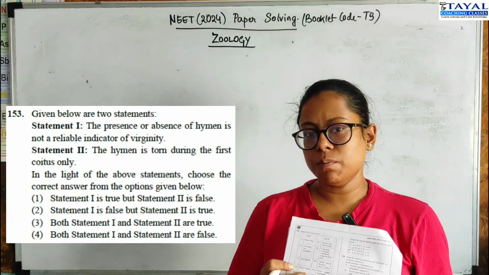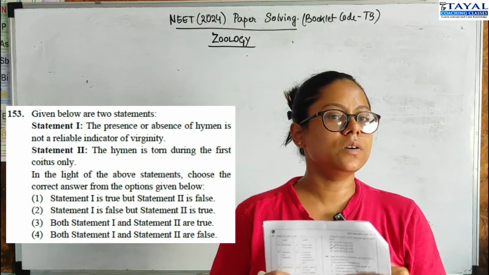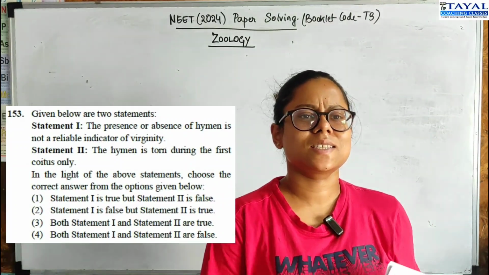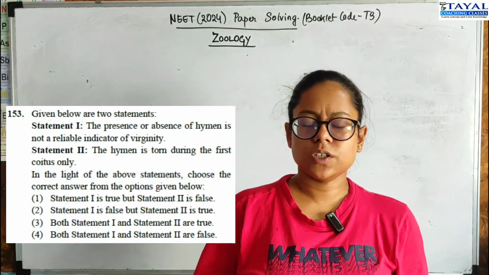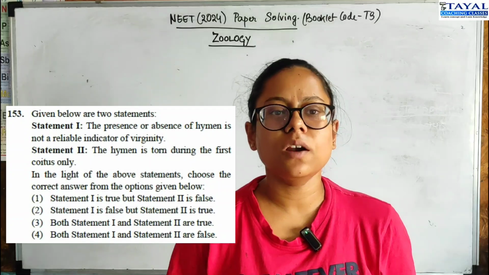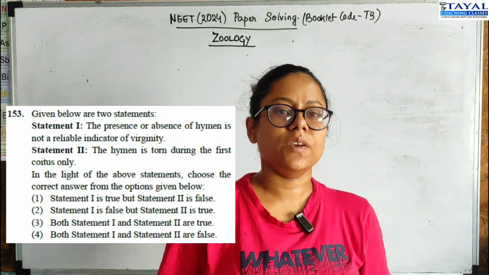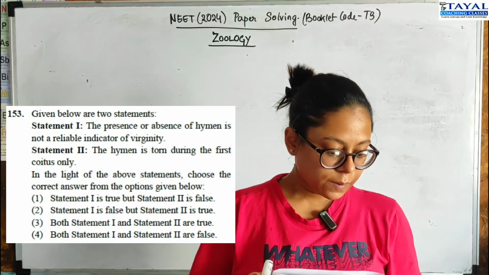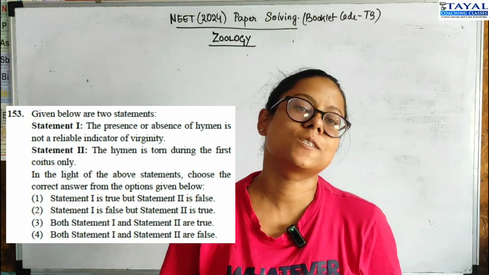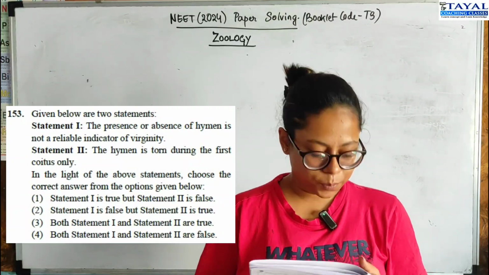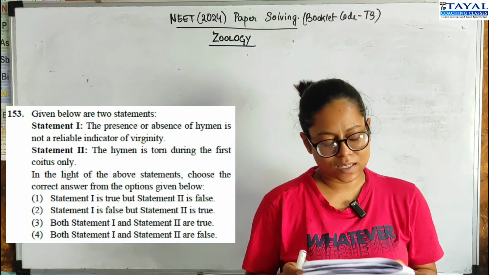It's a membranous structure, but perforation of the hymen can happen due to multiple reasons, which include physical exercises like swimming, skipping, running, and therefore its presence or absence is not a valid sign of virginity or having had a penetration or not. Statement 2, the hymen is torn during the first coitus only. This is false. It can be torn due to multiple other reasons. So statement 1 is true and statement 2 is false. It's the correct answer.